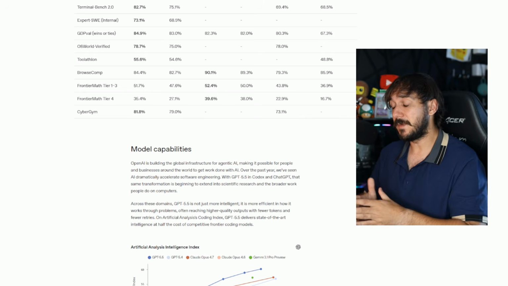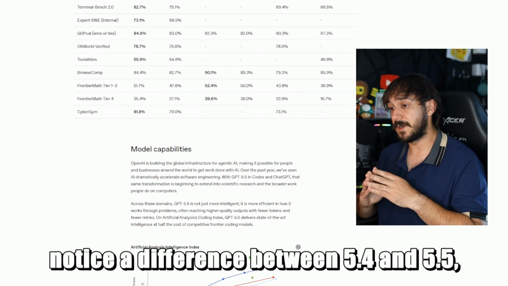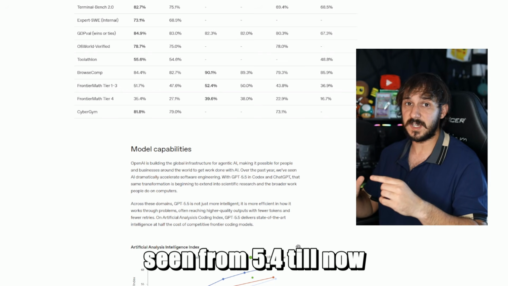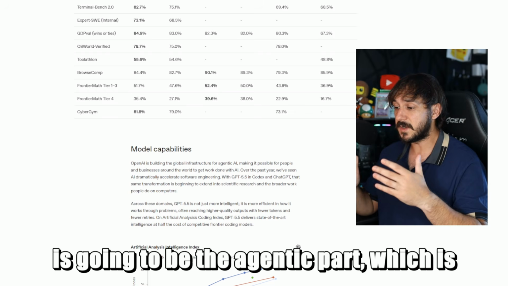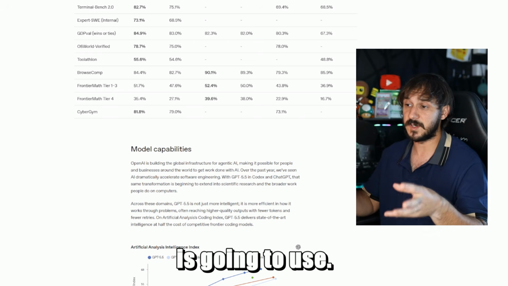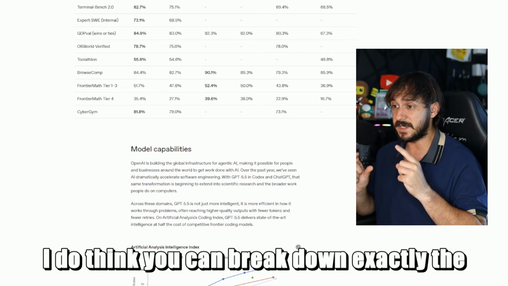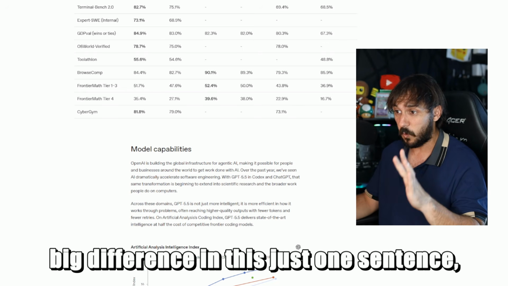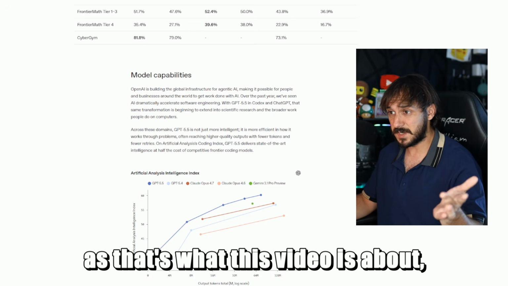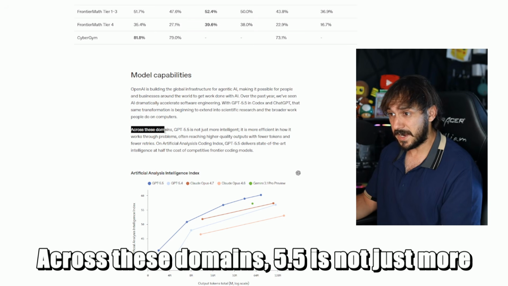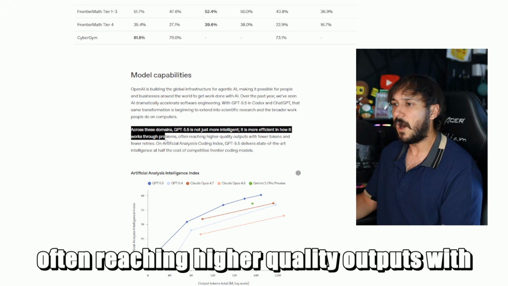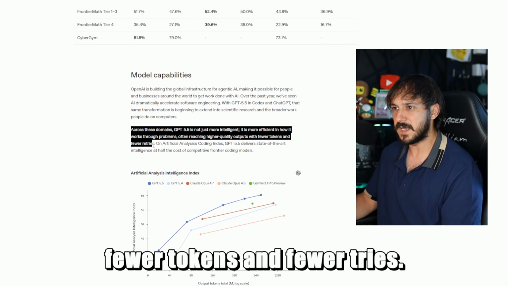I want to be real with you. I do think that the average user will notice a difference between 5.4 and 5.5, but I think the strongest difference we've seen from 5.4 till now is going to be the agentic part, which is way more complex tasks than the average user is going to use. I do think you can break down the big difference in just one sentence, despite this whole article where we're going to look at tons of different examples and comparisons, as that's what this video is about. Reading this: across these domains, 5.5 is not just more intelligent, it is more efficient in how it works through problems, often reaching higher quality outputs with fewer tokens and fewer tries.